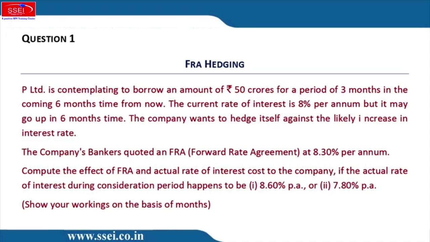The current rate of interest is 8%. I think it's irrelevant, but it may go up in 6 months' time. Yes, we are afraid of rising interest rate. The company wants to hedge itself against the likely increase in interest rate. Company's bankers quoted an FRA. Now, this is the 6 into 9 FRA at 8.3%.